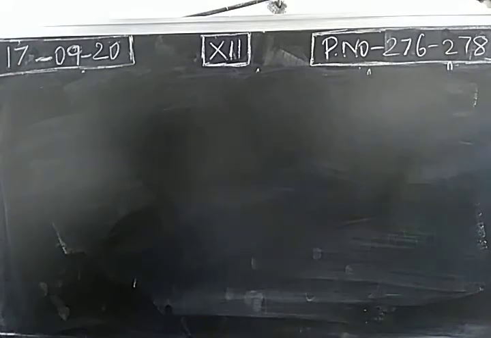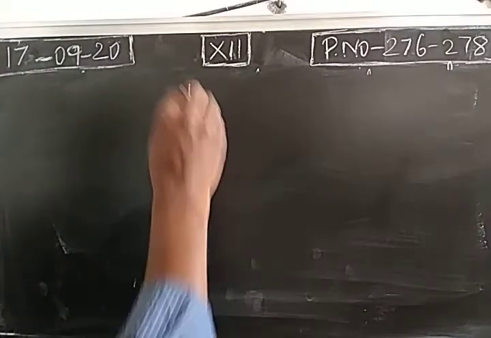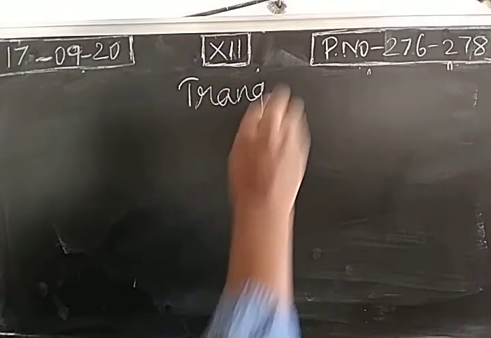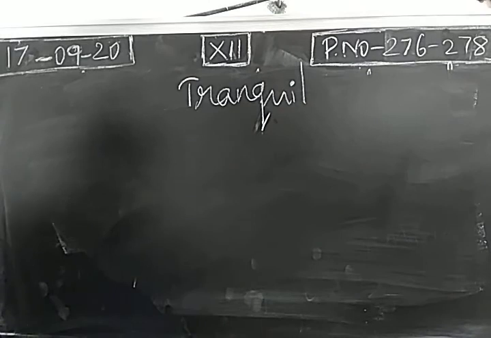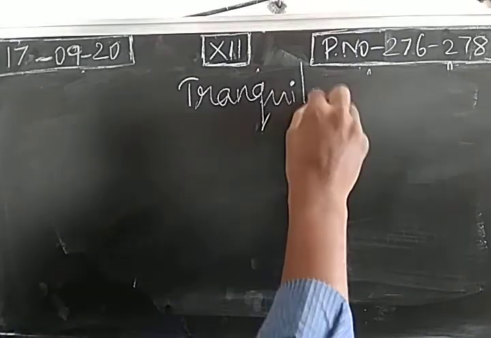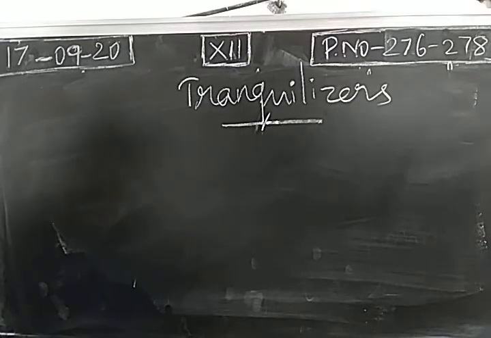Common tranquilizers. So these are the drugs which are affecting the central nervous system.